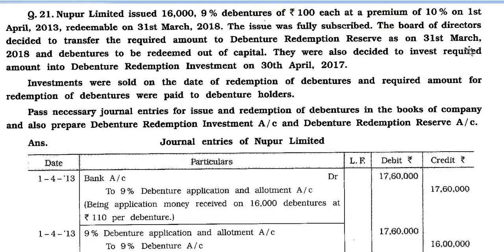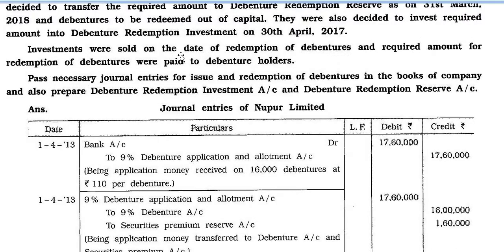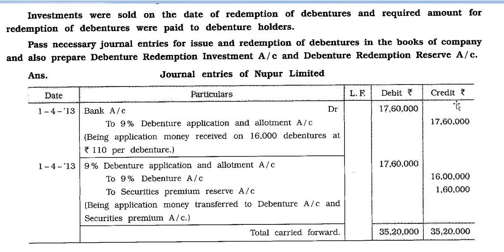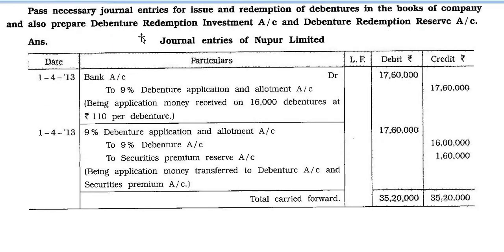They also decided to invest the required amount into debenture redemption investment on 30 April 2017. Investments were sold on the date of redemption of debentures and the required amount for redemption of debentures was paid to debenture holders. Pass necessary journal entries for issue and redemption of debentures in the books of the company, and also prepare debenture redemption investment account and debenture redemption reserve account. Answer part. Journal entries of Nupur Limited.